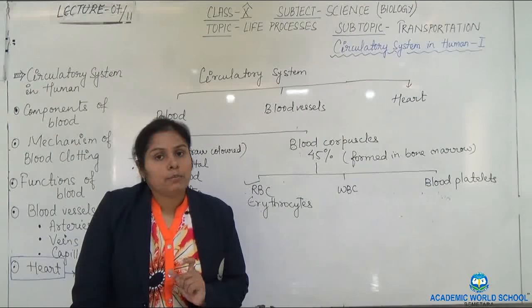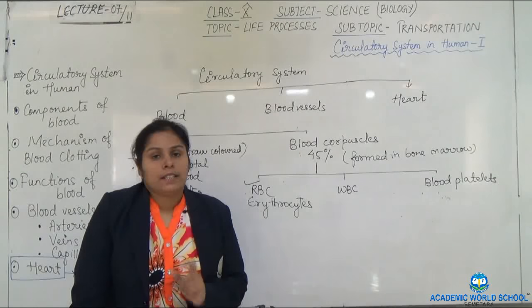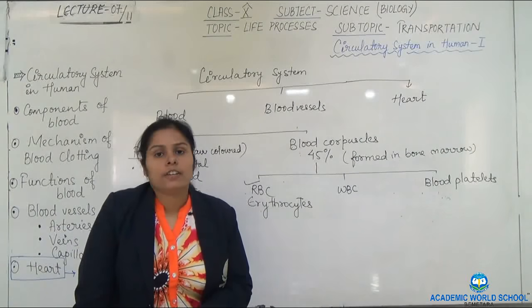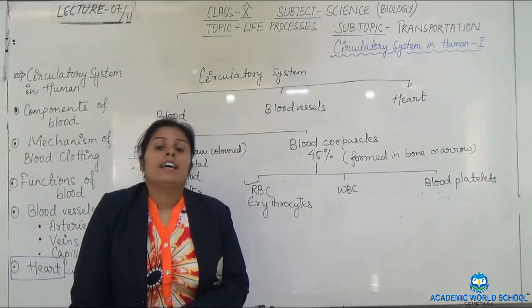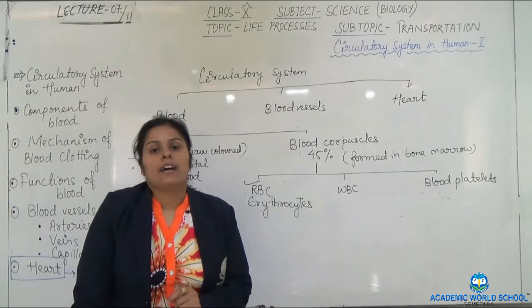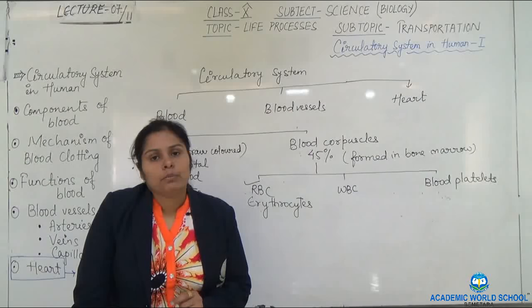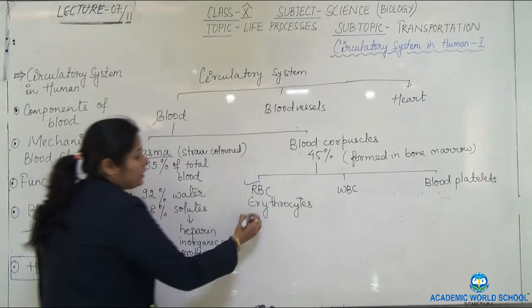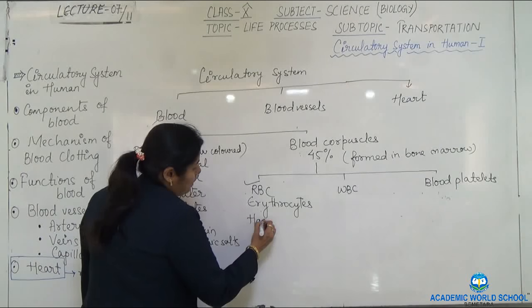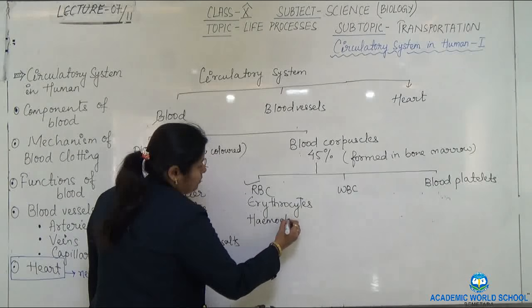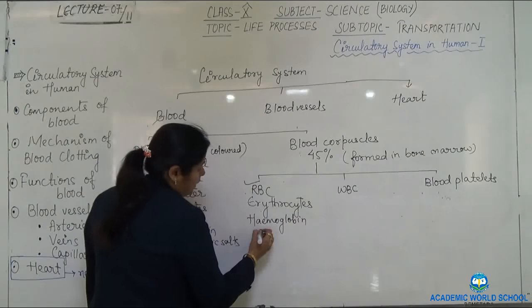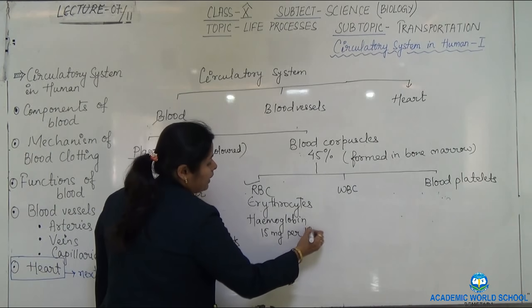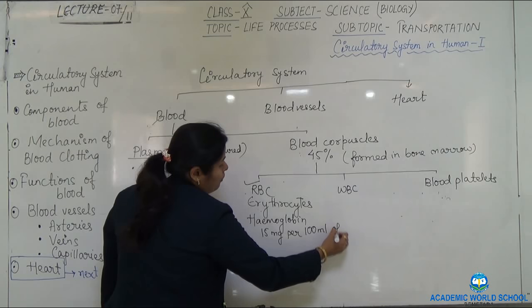It contains hemoglobin, as we all know, which is responsible for the red color, and it also becomes a carrier for oxygen and carbon dioxide gas. So what should be the normal count of hemoglobin in a human adult? What should be the normal count of hemoglobin? Hemoglobin should be 15 mg per 100 ml of blood.